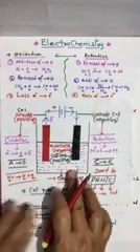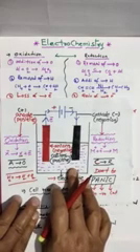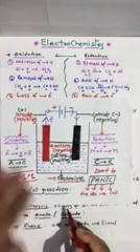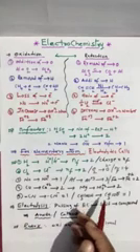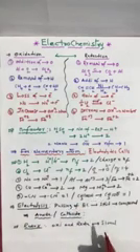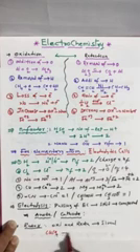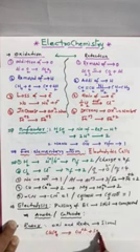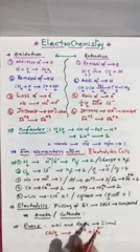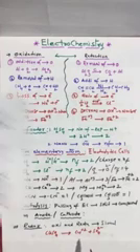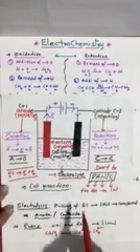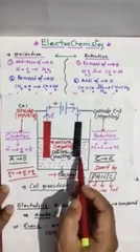Same method. For example, if you take copper sulfate, then what do you get? Copper sulfate will be electrolyzed and you get Cu 2+ ions and sulfate 2- ions. Remember, copper 2+ metal ions. Always in electrolysis, metals are attracted by the cathode.